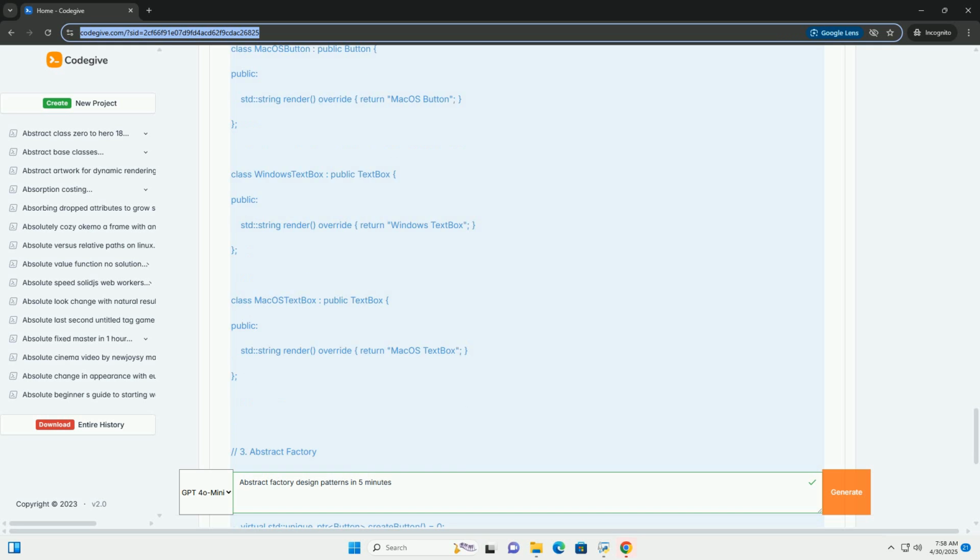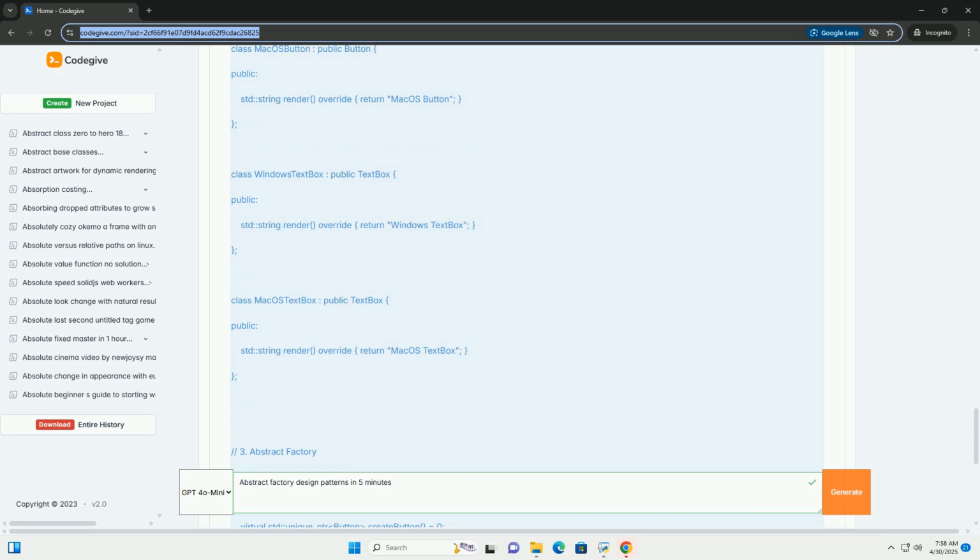4. Concrete products: classes that implement the abstract product, representing specific implementations of a product. Example: Windows button, Mac OS button, Windows text box, Mac OS text box. 5. Client: the code that uses the abstract factory to create product families. The client is only aware of the abstract factory and abstract products. Code example: C++, UI elements.